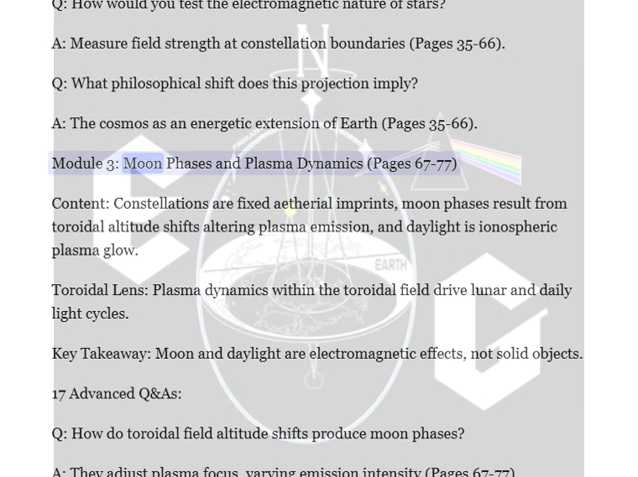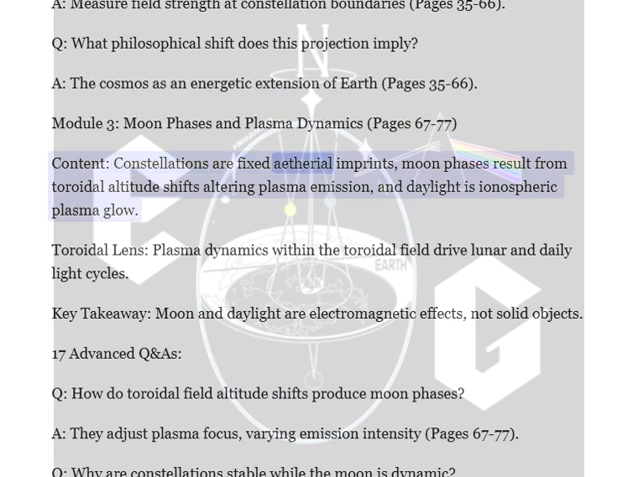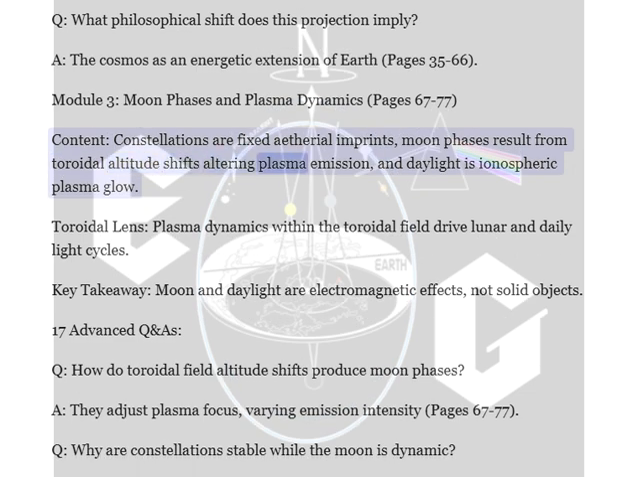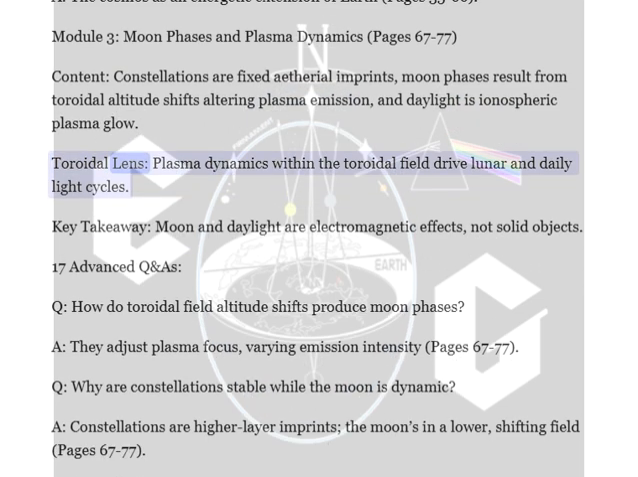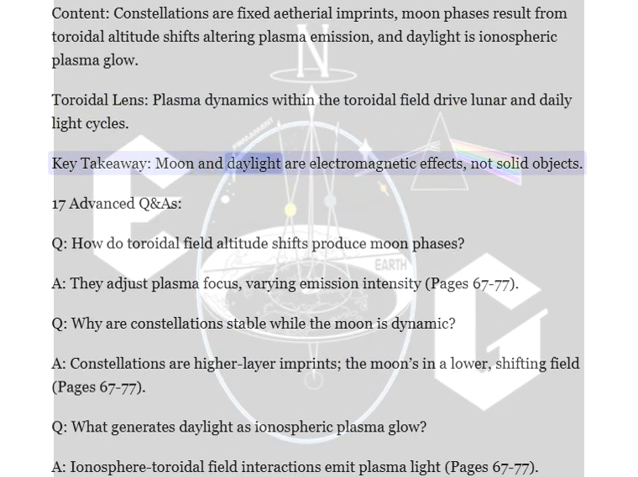Module 3, Moon Phases and Plasma Dynamics, pages 67 to 77. Content: constellations are fixed ethereal imprints. Moon phases result from toroidal altitude shifts altering plasma emission, and daylight is ionospheric plasma glow. Toroidal lens: plasma dynamics within the toroidal field drive lunar and daily light cycles. Key takeaway: moon and daylight are electromagnetic effects, not solid objects.